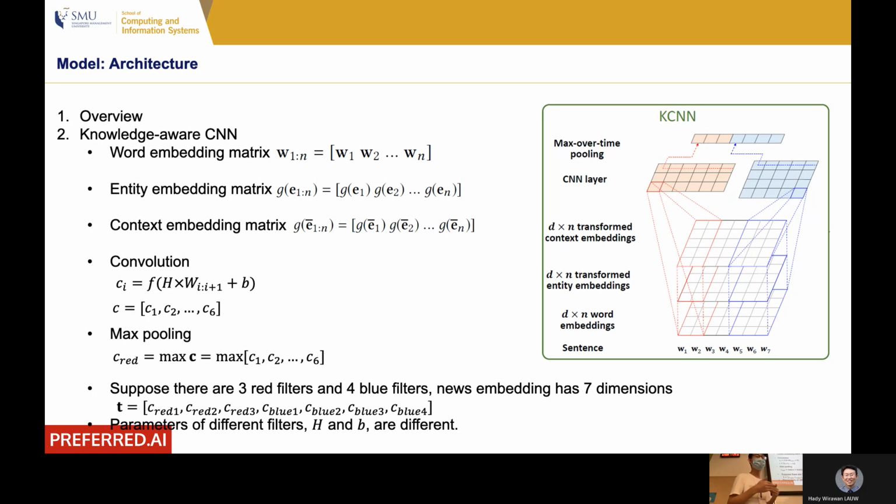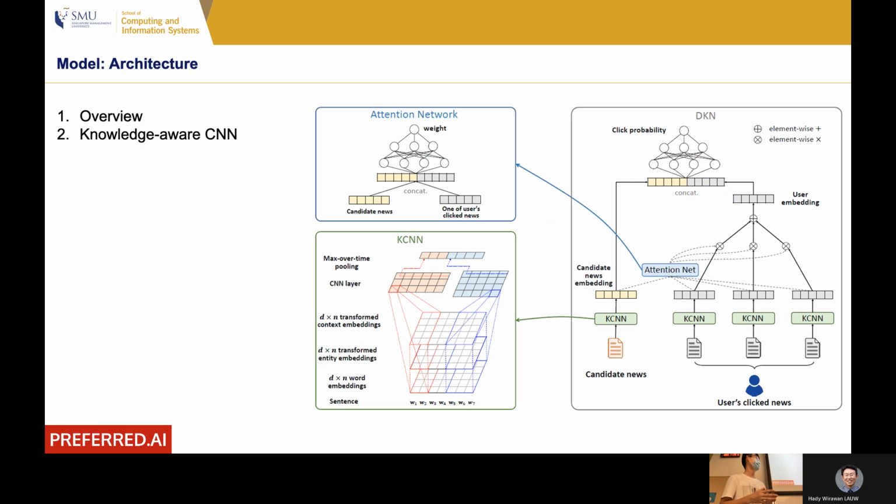Now from this component, we can see the input of this component is a news article, and the output of this component is an embedding of the news article. Now let's go back to the original model architecture. Suppose this is a candidate news that we want to make a recommendation for, and then by this KCNN component, we can output the embedding of this news. Similarly, if a user has already read 3 news articles, 1, 2, 3, for each news article the user has already read, we also use this component to output the corresponding news embedding. Now we can see 3 news articles have 3 embeddings.